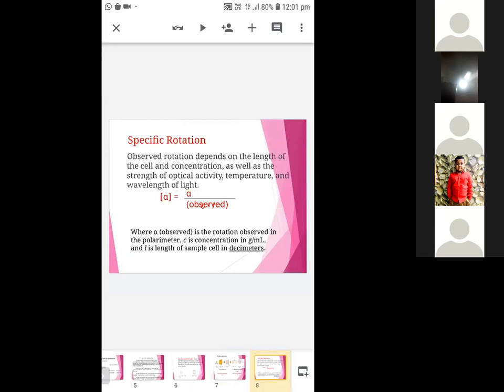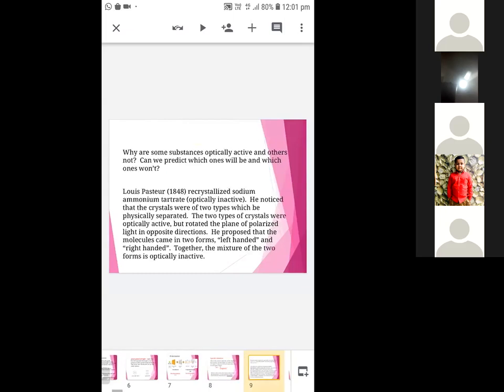Okay, the specific rotation is very much dependent on the observed rotation, which in turn depends on the length of the cell, concentration, as well as strength of the optical activity, that is, temperature and wavelength of light used. Okay, so specific rotation is measuring the optical activity of a substance.